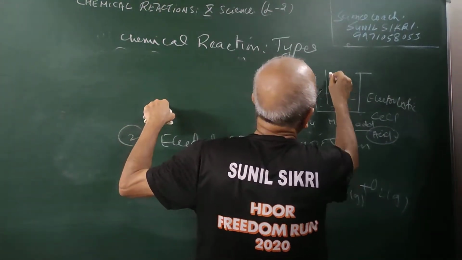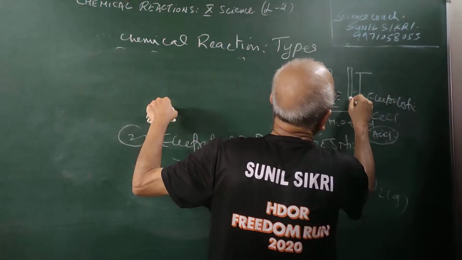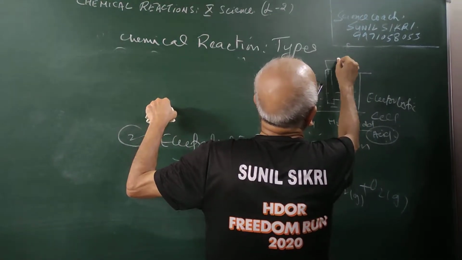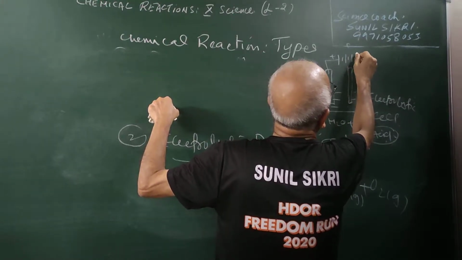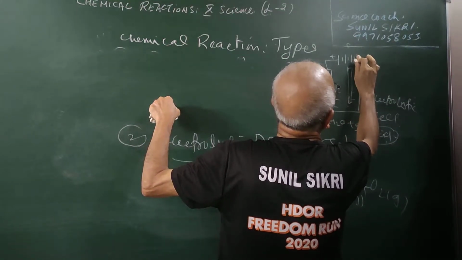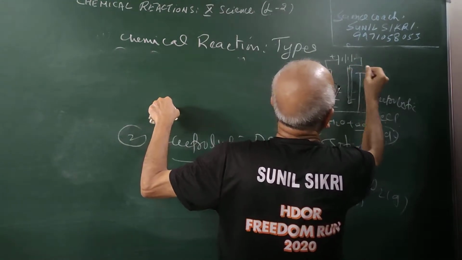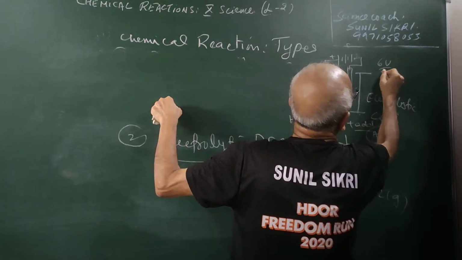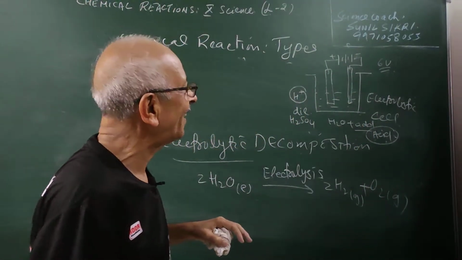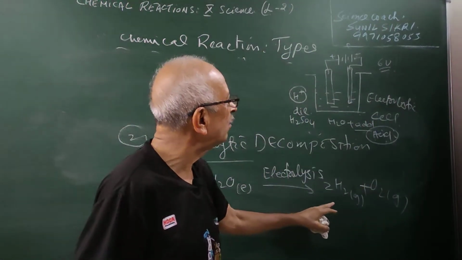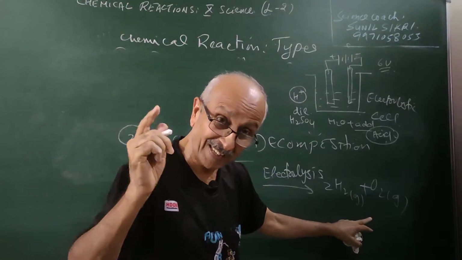So what we do is, you put two electrodes, students. We know one is positive, one is negative. There is a battery which we attach here, say around 6 volt. If I attach a battery, what will happen? The electrodecomposition will take place and you will be able to produce hydrogen gas and oxygen gas.